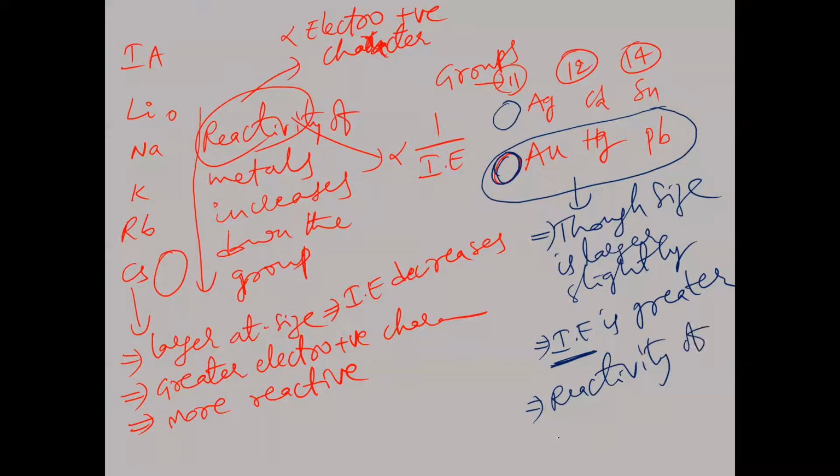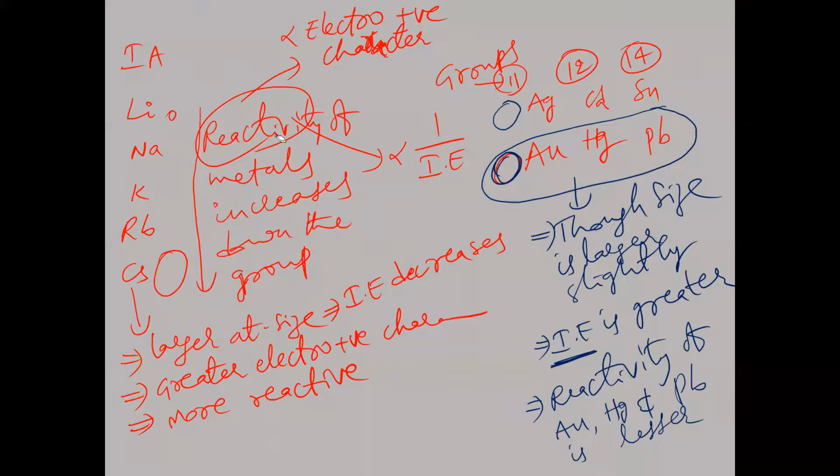Reactivity of what? Gold, mercury and lead is lesser than what? The remaining elements, silver, cadmium and tin respectively. Why does gold have less reactivity than silver? Because gold has slightly greater ionization energy. When ionization energy is slightly greater, the reactivity will become lesser, because the reactivity of a metal and ionization energy are inversely proportional.